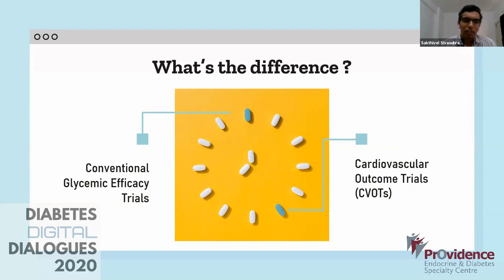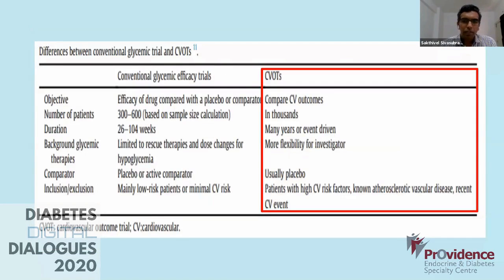So what's the difference between a normal conventional glycemic efficacy trial and a CVOT, a cardiovascular outcome trial? Well, the CVOT is a more expansive one. It's like a gold standard. It's quite difficult, and it involves a lot of financial and logistical support, because you're going to compare CV outcomes. You're going to use people who have risk factors, and you're going to see patients in thousands.